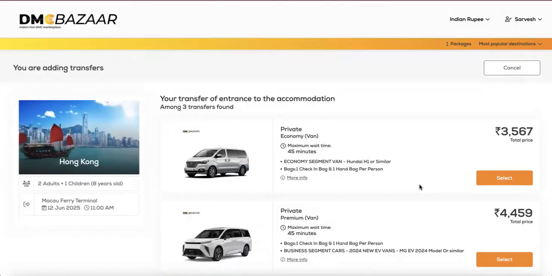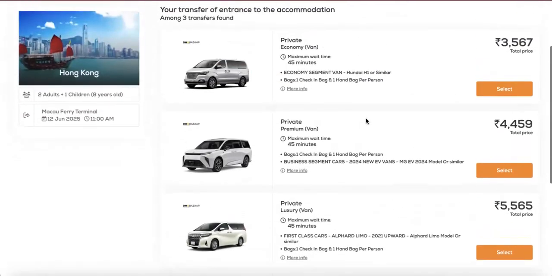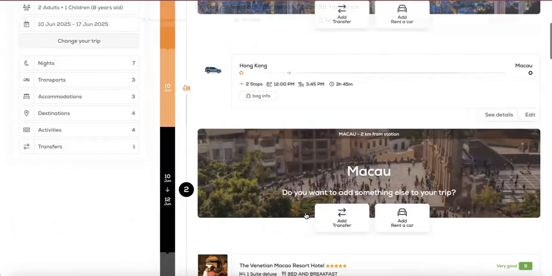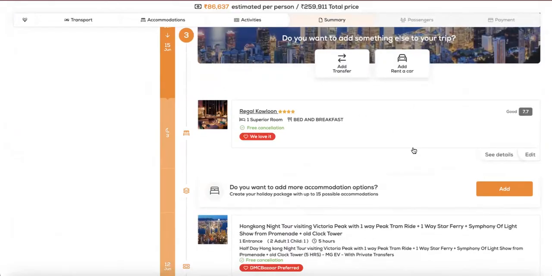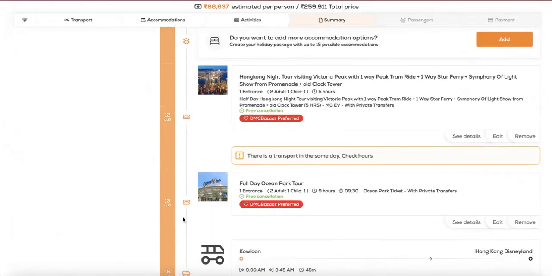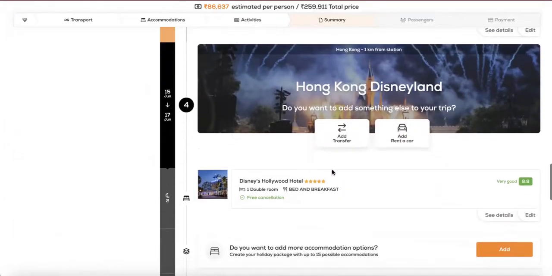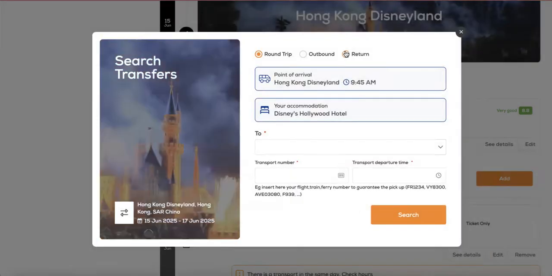Simply click on search, and the system has given you multiple vehicle types to book. I'll select the Hyundai economy van. So my transportation is done, my ferry tickets are done, my activities per day have been selected. And from Hong Kong Hotel to Hong Kong Disneyland, my transport was selected. All I finally need to do in the itinerary is simply add my departure transfer once again from Hong Kong Disneyland Hotel to Hong Kong International Airport.